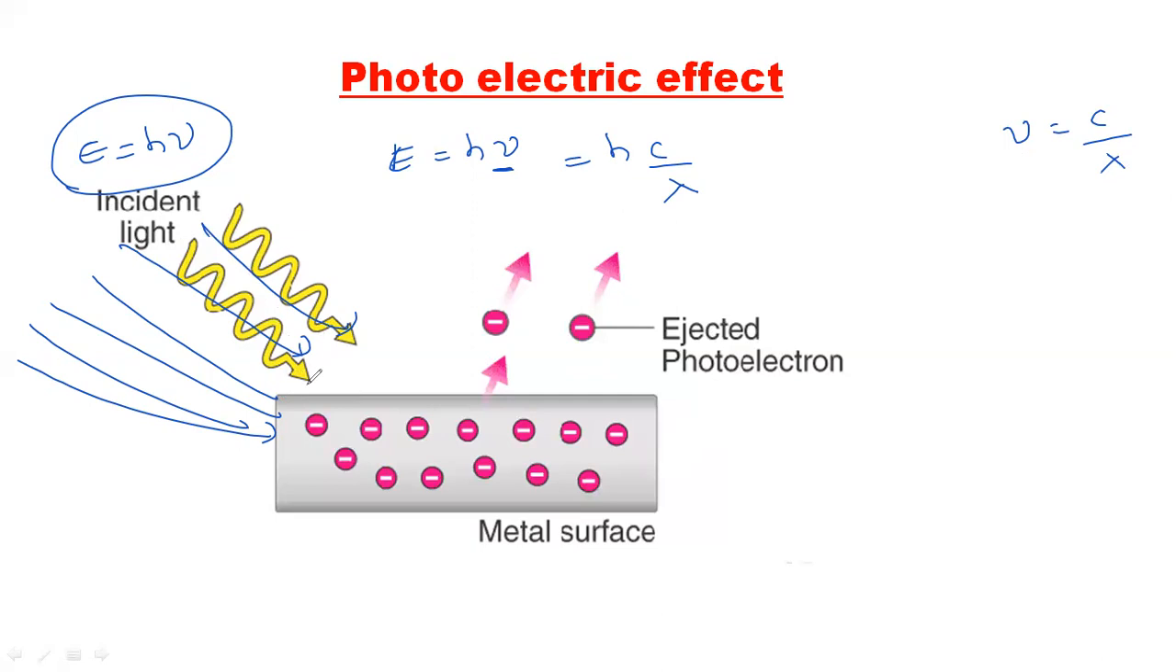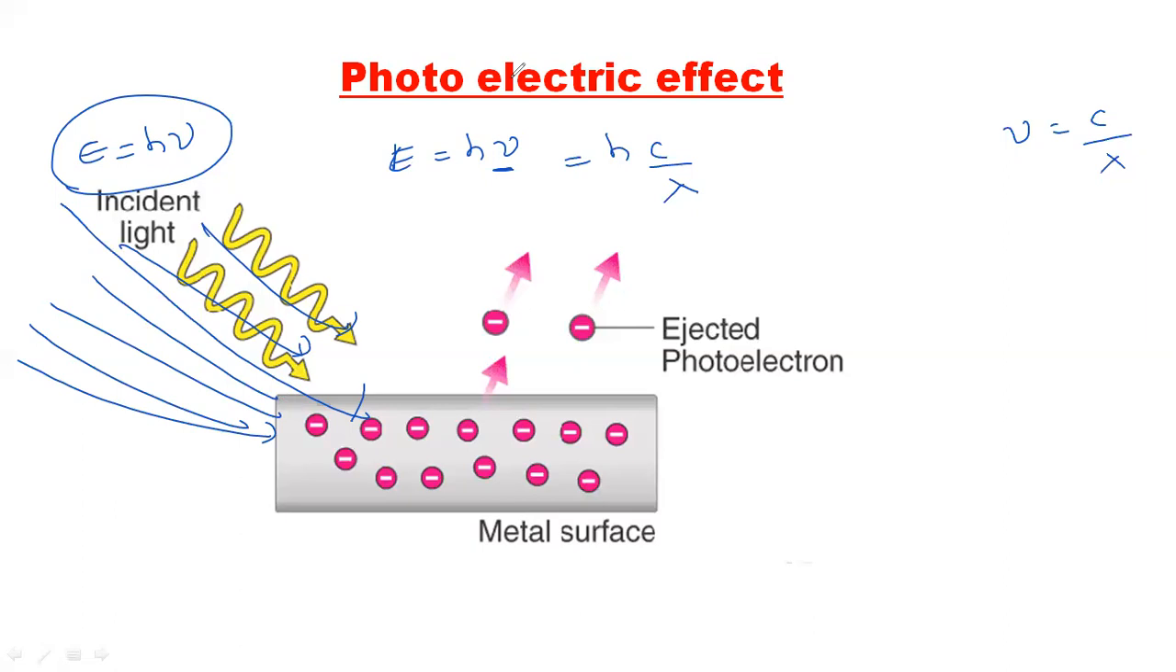What you need to understand here is that the energy falls on this, and the electrons are going out. So the energy falls on it. How much falls? h nu. So here the photoelectric effect: because of the light, the electrons are ejected. This phenomenon is called the photoelectric effect, and this is given by Einstein.